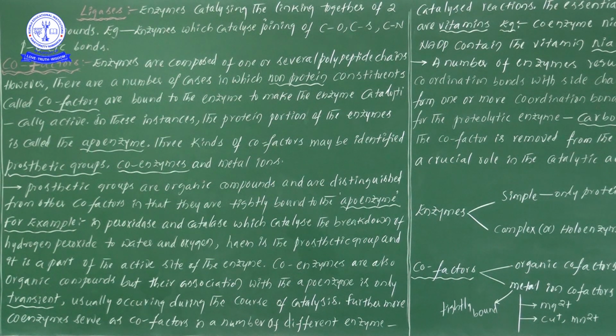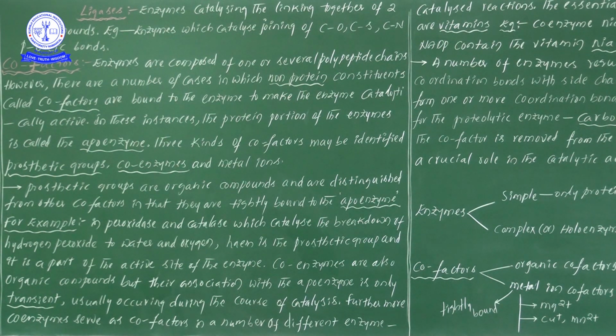For example, peroxidase and catalase catalyze the breakdown of hydrogen peroxide into water and oxygen. Heme is a prosthetic group, and it is a part of the active site of the enzyme.